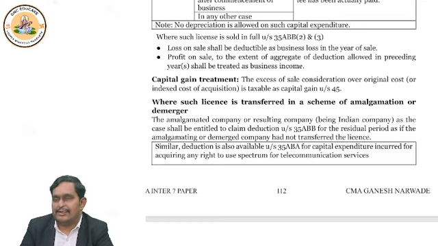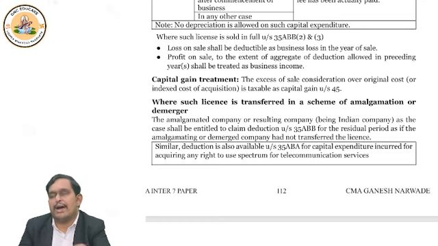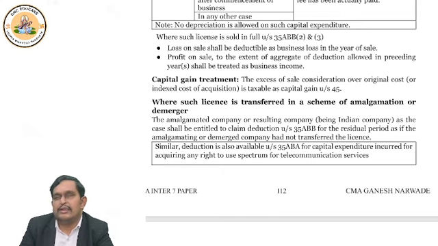Okay? Right. Now, we understood the entire sale. What happens in case of amalgamation? In case of amalgamation, the new company, the amalgamated company, will actually get the deduction.